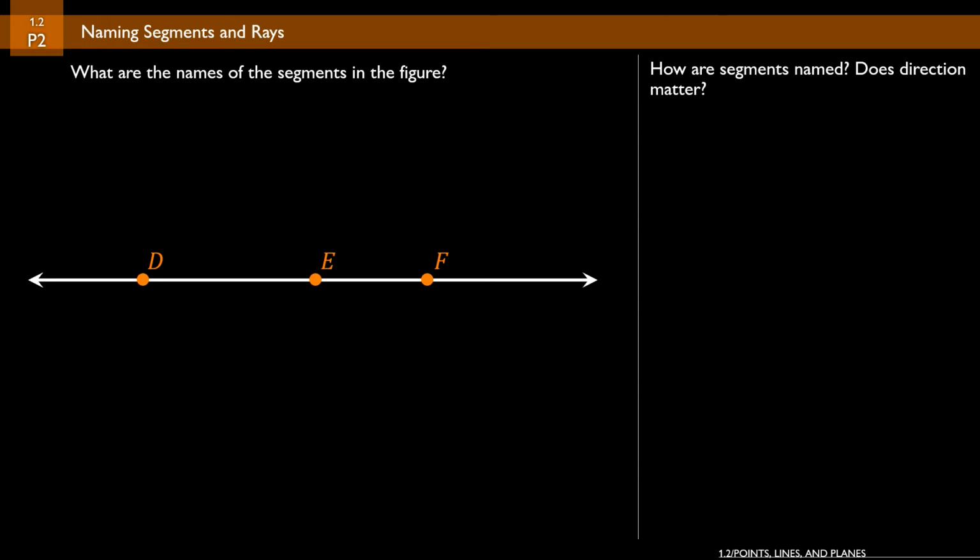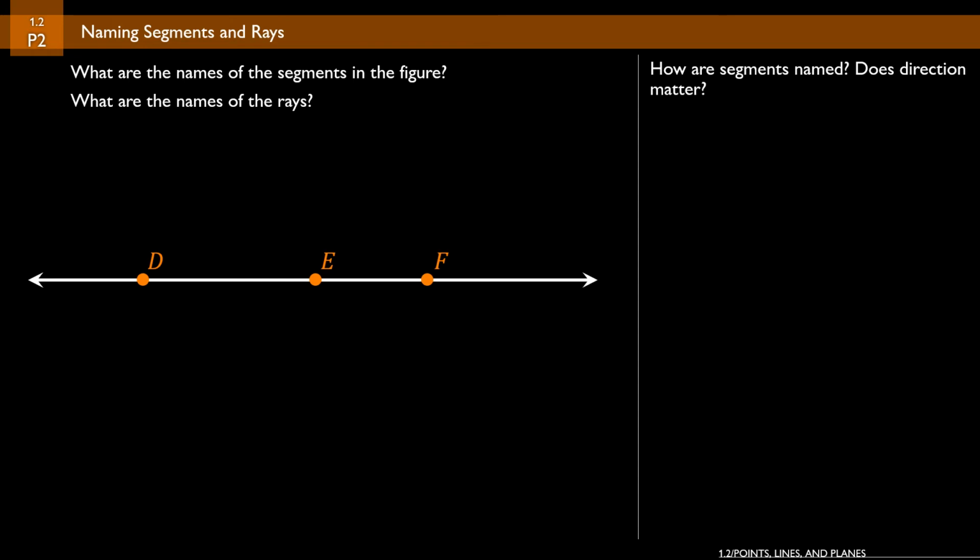The next question that we want to answer is, what are the names of the rays? So in this situation, we can start at point D, and we could say ray DE. We could also say ray DF. Now in reality, ray DE and ray DF, since they're collinear, would be the exact same ray.